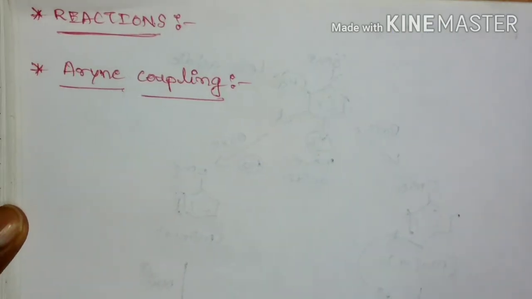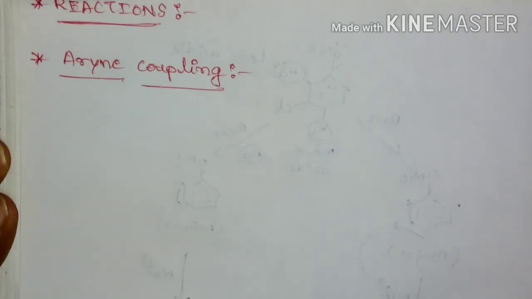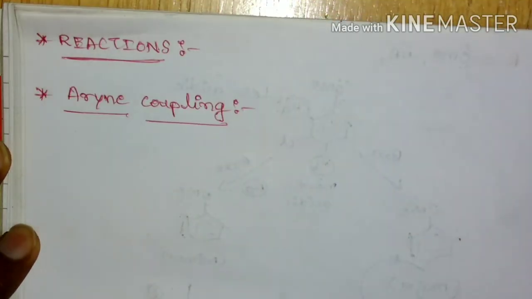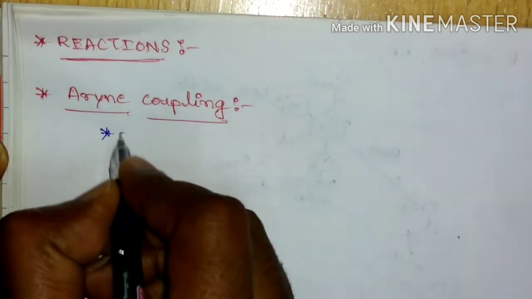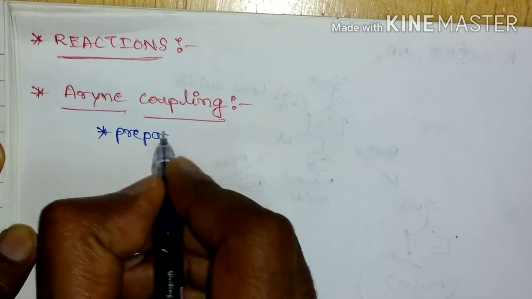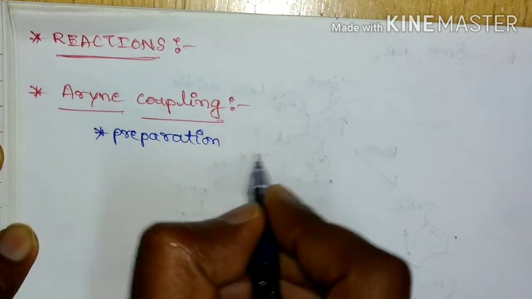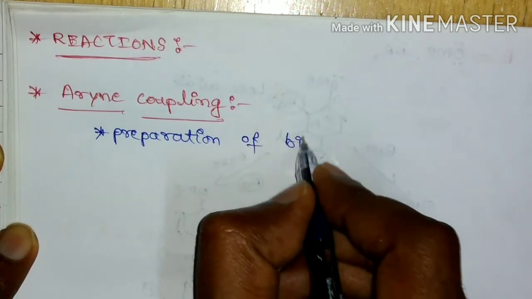And if you come to the reactions of this benzyne, the major reaction has been discussed, that is addition of nucleophile. Other important reactions are aryne coupling. So what is this aryne coupling and why is it important? This aryne coupling is used for the preparation of biphenyl compounds.